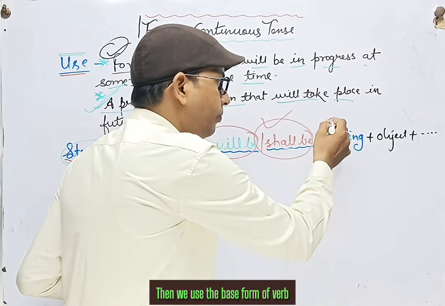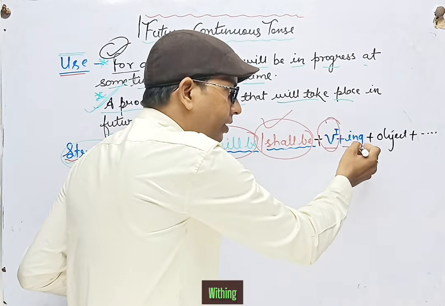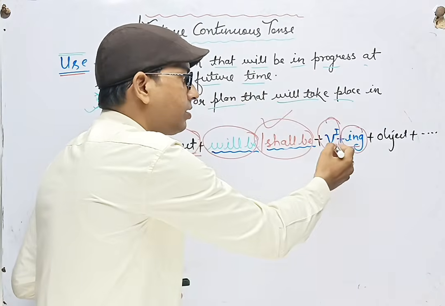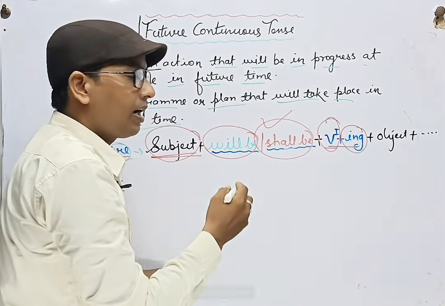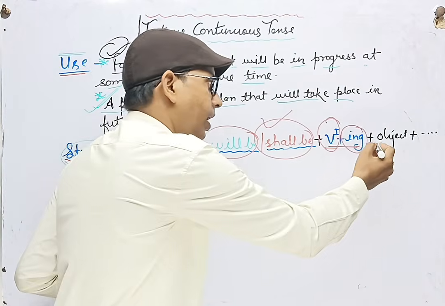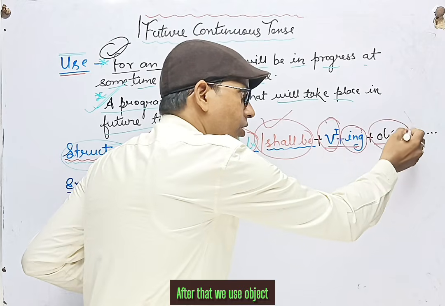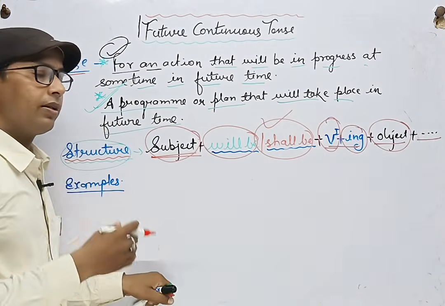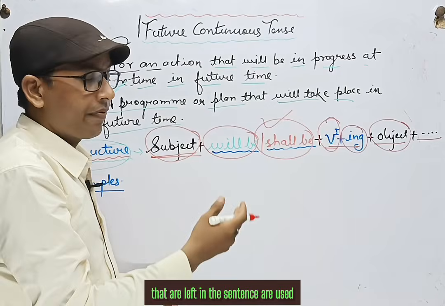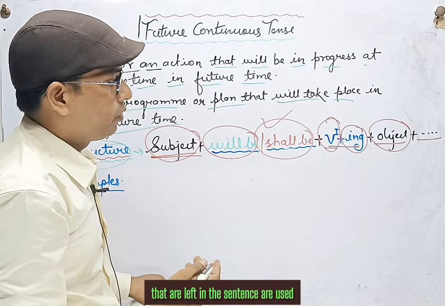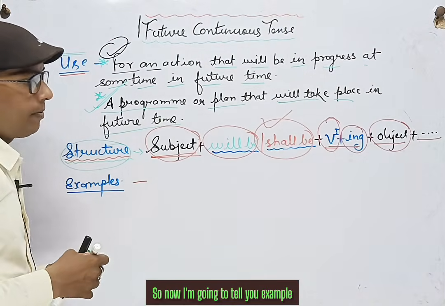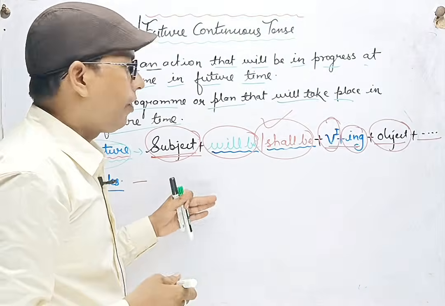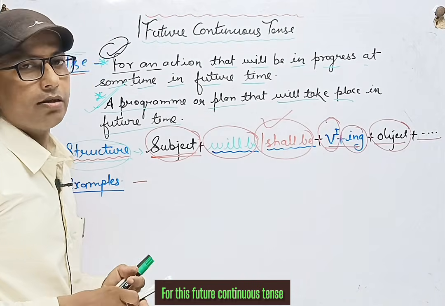Then we use the base form of verb with ing, also called the present participle form. After that we use object, and then all other words that are remaining in the sentence. So now I am going to tell you an example for this future continuous tense.